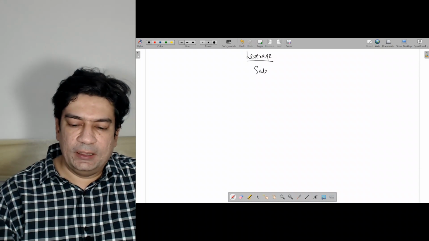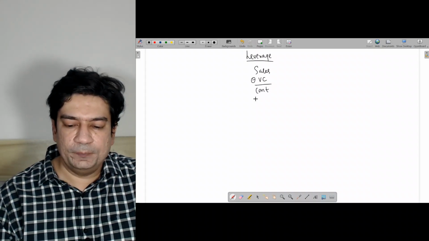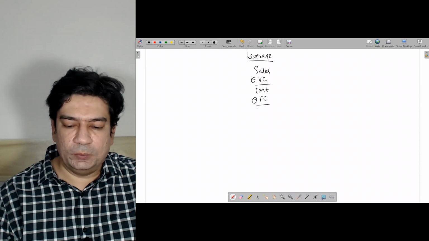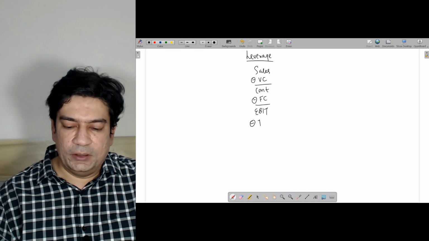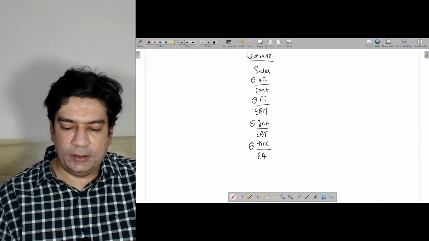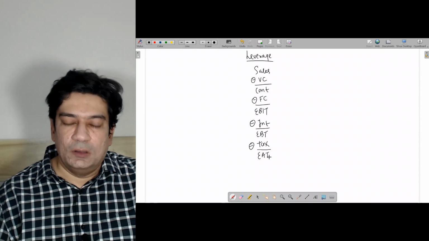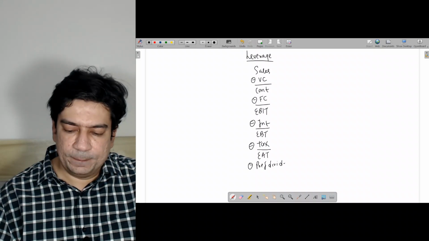So we have sales minus variable cost will give me contribution, minus fixed cost will give me earning before interest and tax. From this I will deduct interest, I'll get earning before tax, and then I will deduct tax, I'll get earning after tax. And from this I will deduct the preference dividend.